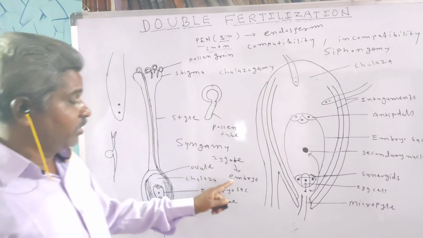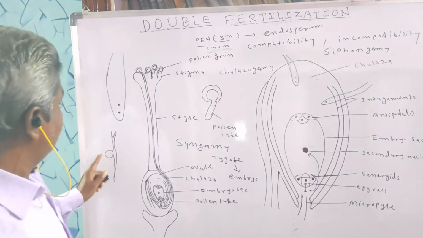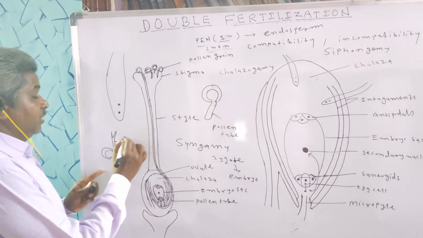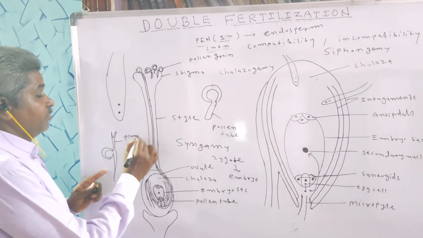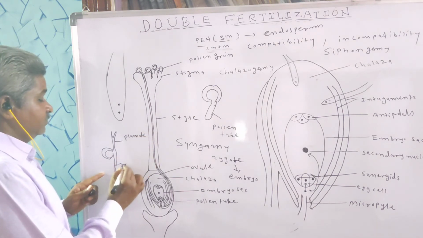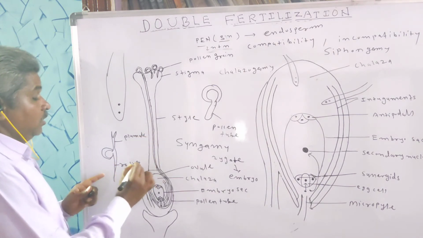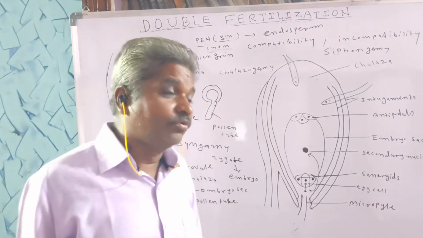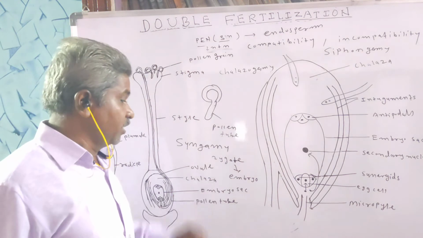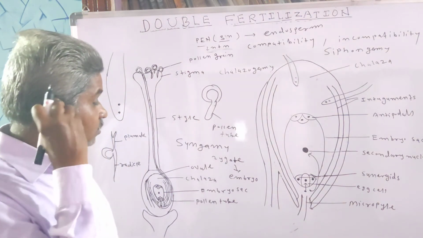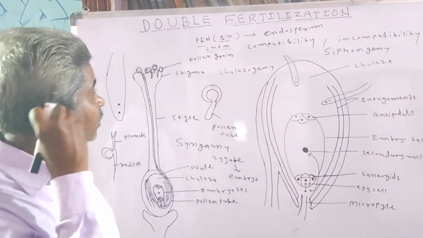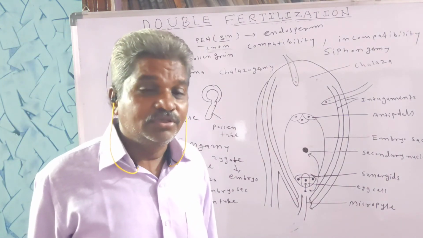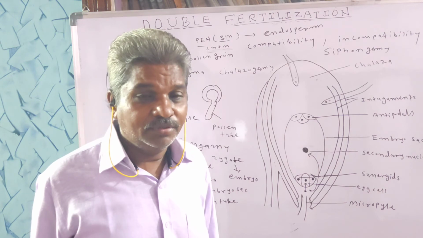So the zygote develops into the embryo, and the embryo comes out during germination of the seed in the form of plumule and radicle. The embryo gives rise to a new plant, a young seedling. So this is about the fusion products of double fertilization, that is, syngamy and triple fusion.